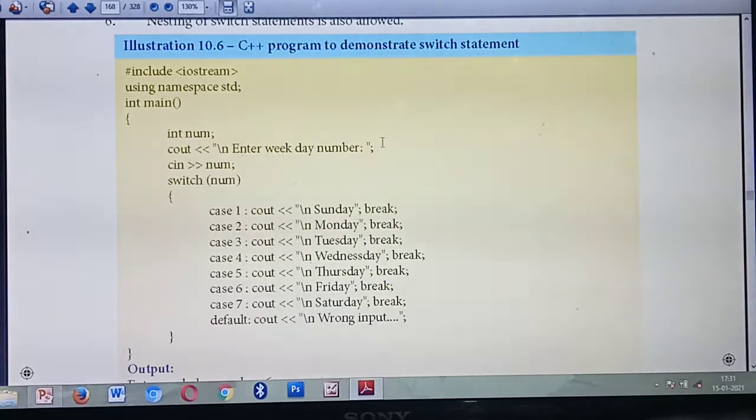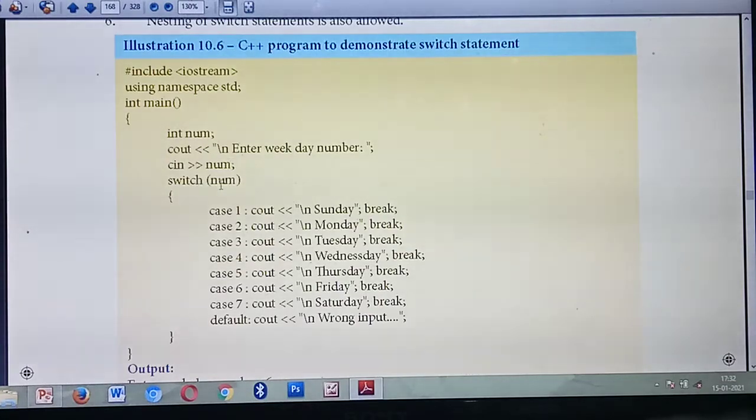Next, on the output screen you are showing "enter weekday number". Then for that you should give input. Which variable? You already declared the variable num, so you should use the variable num here. So cin >> num. Understood?